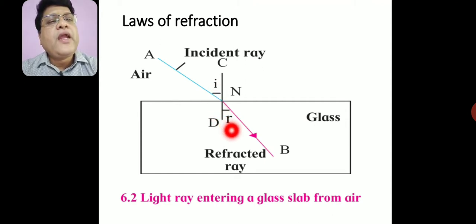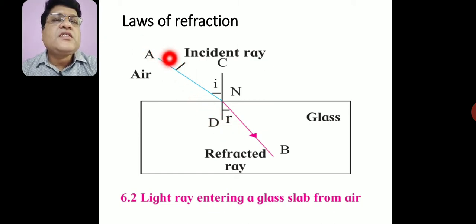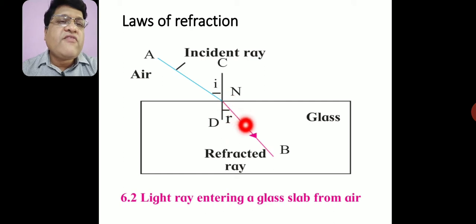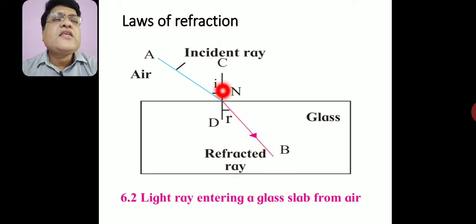The angle made by the refracted ray with the normal, this R, is called the refracted angle. Now from these figures, we observe that the incident ray, the refracted ray and the normal all lie in the same plane.